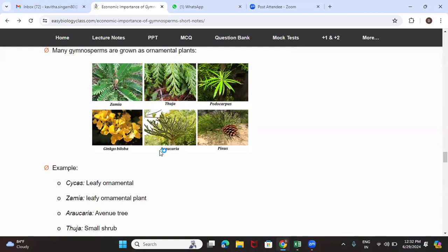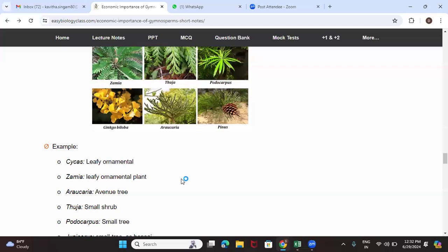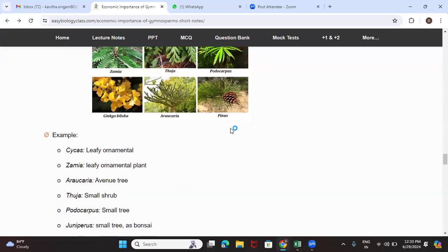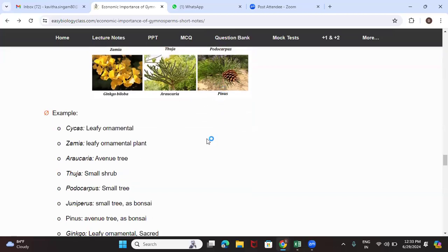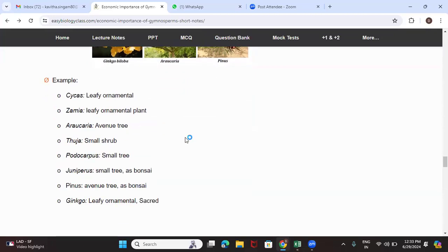Next comes Araucaria. It is the best example of an avenue tree. And the Thuja, which acts like a small shrub. And Podocarpus, which is a small tree. Pinus, for its beautiful cones and all that, we are using as a beautiful ornamental plant. And Podocarpus again acting like a small tree. Juniperus as a bonsai.